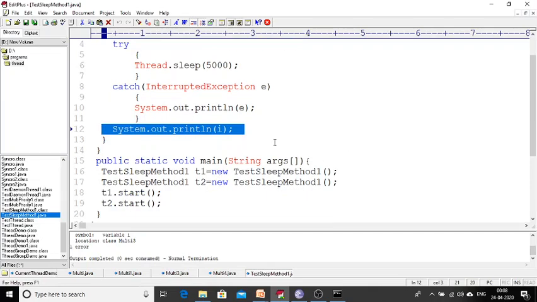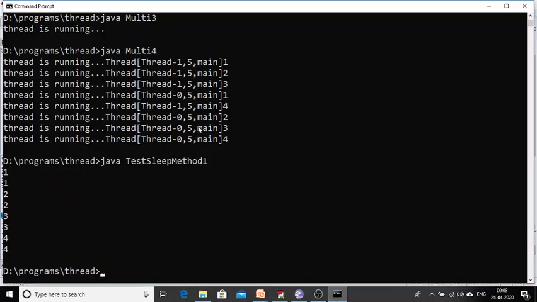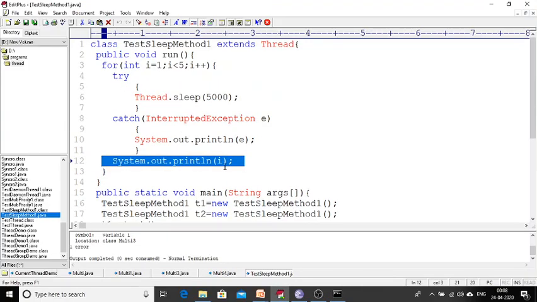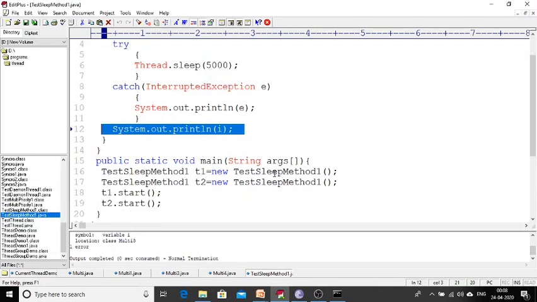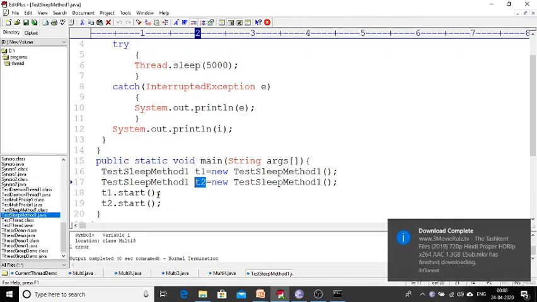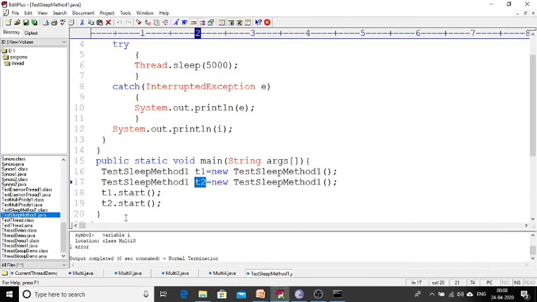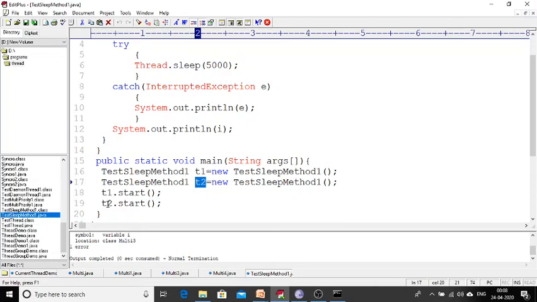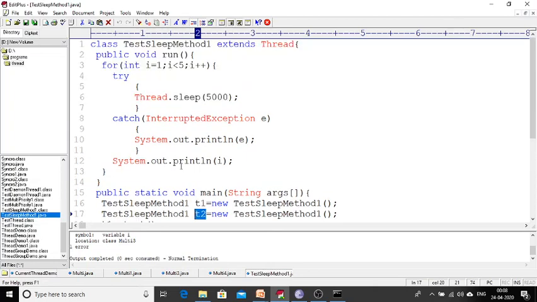And why am I getting 1 1, 2 2, 3 3? In the run method I have only one System.out.println, but I am getting two 1s, two 2s, two 3s because I have created two thread objects T1 and T2, and with respect to T1 and T2 I am calling the start method. Then automatically the run method executes with respect to the T1 object and the T2 object also. That is why I got that kind of output.